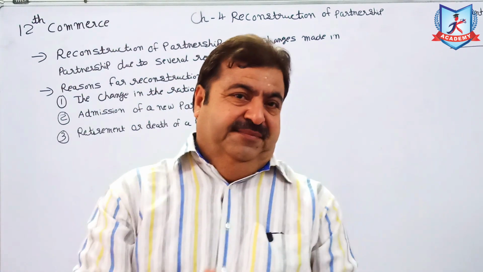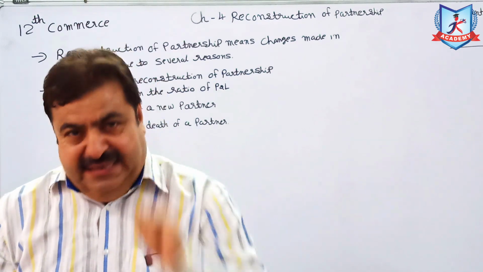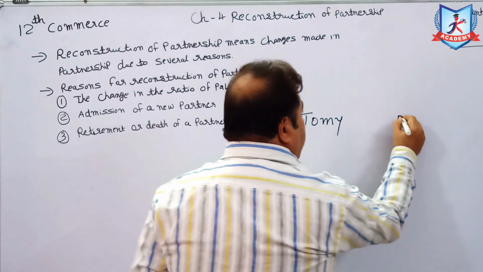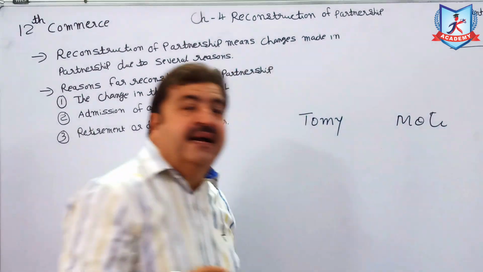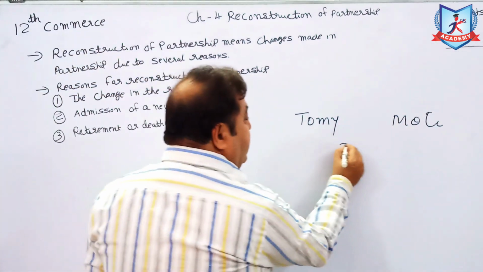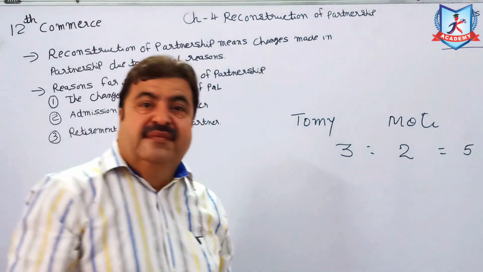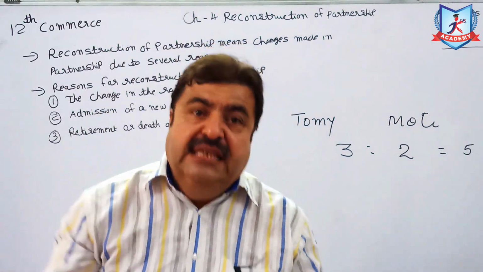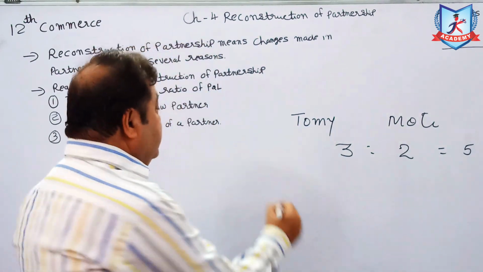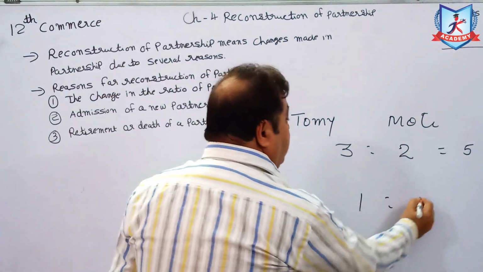For example, suppose there are only 2 partners, Tommy and Moti. They share P&L 3:2, that is 5. Now they decided to change their P&L ratio, that is equally. So this is their old ratio, and now new ratio is 1:1.